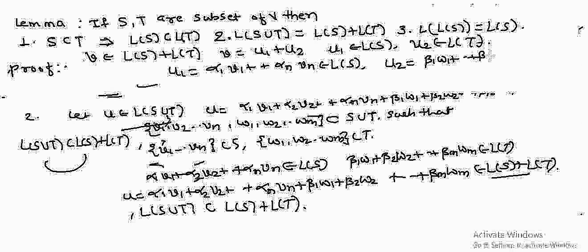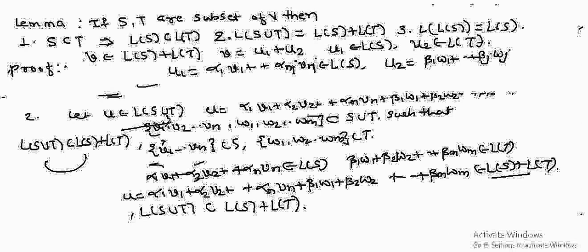We may take different numbers of elements, so instead of n and m, we can write i and j also. To be clear, I will write j here, so that your idea will be clear. We can take different combinations also: beta j wj, and here I will write alpha i and vi.